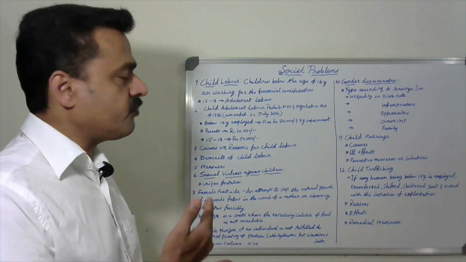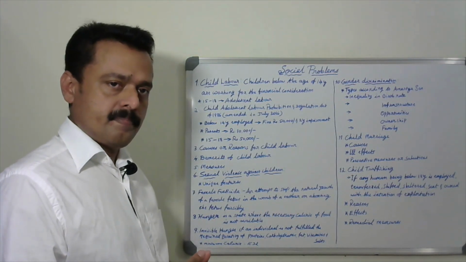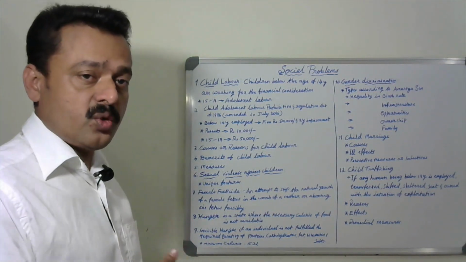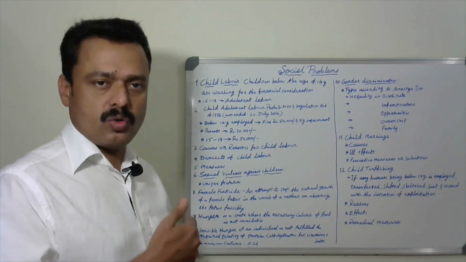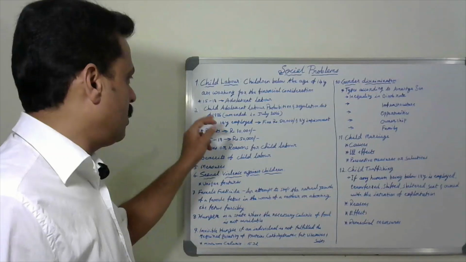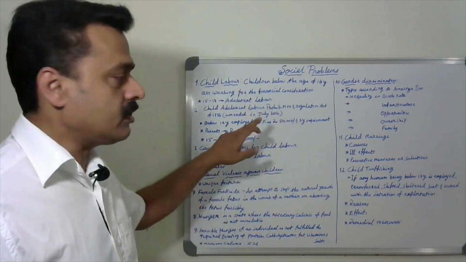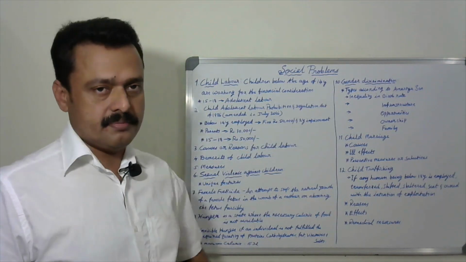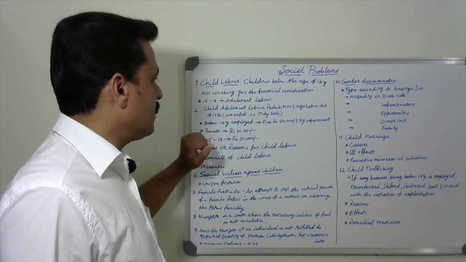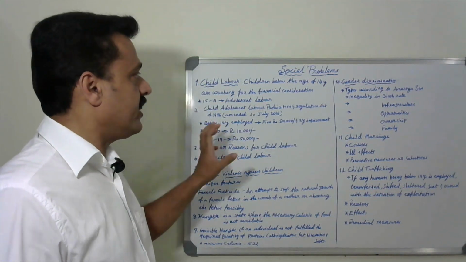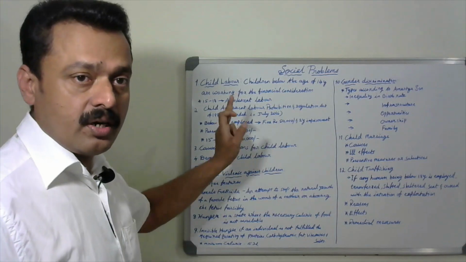And here, below 14 years, then above 14 years, can they go to work? Immediately after 14 years, can they go to work? No. 15 to 18 is adolescent labor. Adolescent labor is between 15 to 18. So, what is adolescent labor? The children between 15 to 18 working for financial consideration are called adolescent labor.